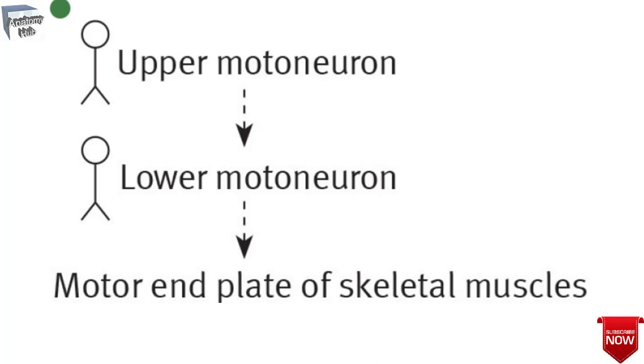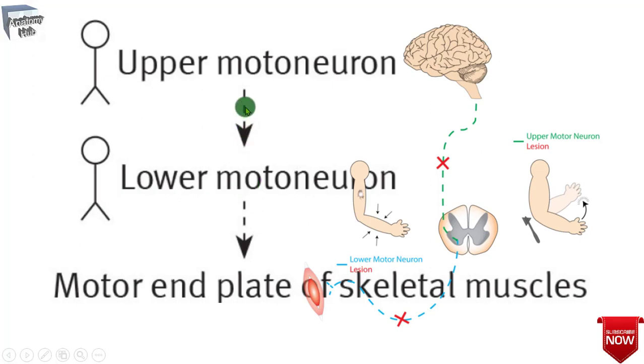As you know, in the motor system you will find mainly two neurons: the upper motor neuron, which will fire to the lower motor neuron, and the lower motor neuron, which will innervate the motor end plate of the skeletal muscles. So the two motor neurons, an upper motor neuron and a lower motor neuron, together form the basic neural circuit involved in the voluntary contraction of skeletal muscles everywhere in the body.